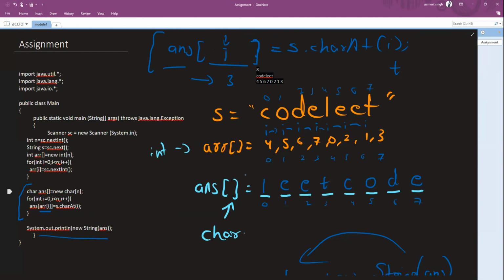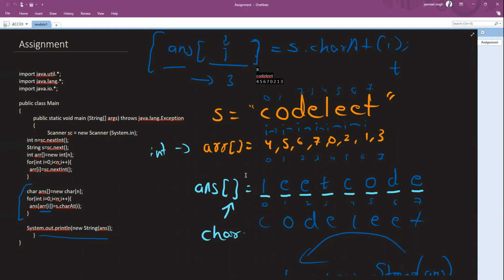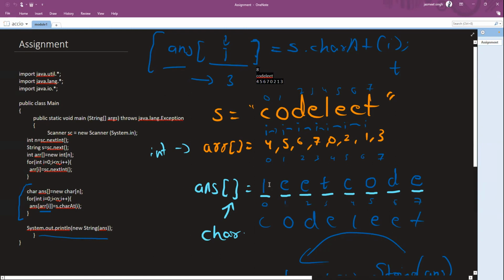Also, character at i goes from 0 to n. So what will happen is the characters won't get shuffled. Answer at 0 will get the character at 0, so it will be C, O, D, E, L, E, E, T. It will just stay the same. So we are not actually doing the shuffling if we are directly working on it. First, we need to extract out the new location at which we want to put that character. Okay, sir, got it.